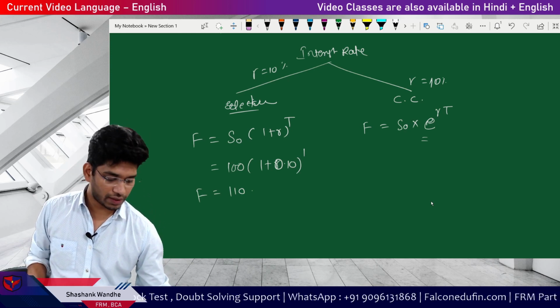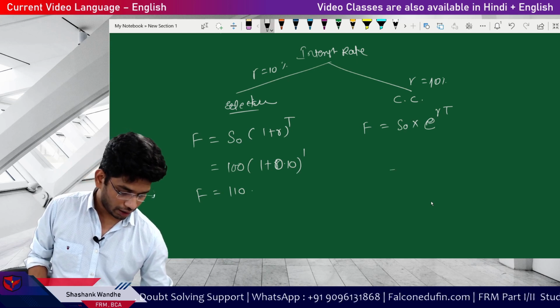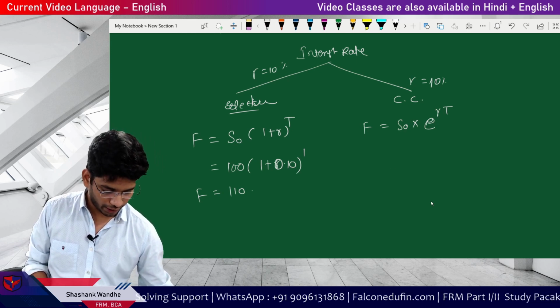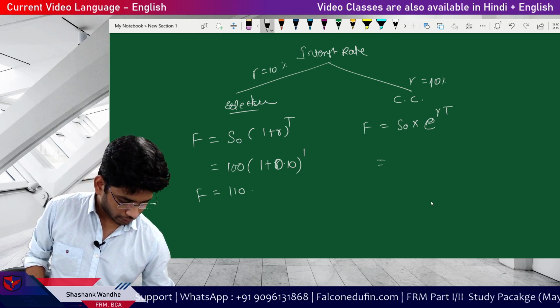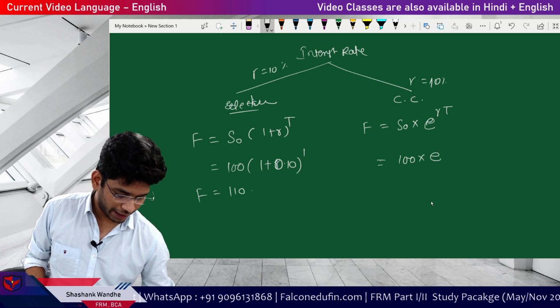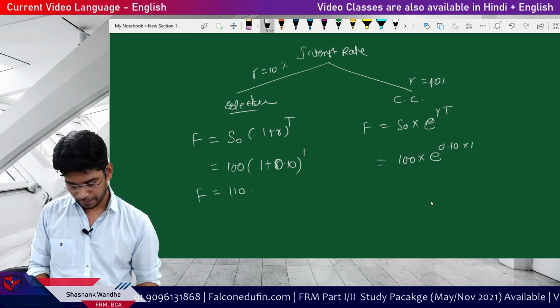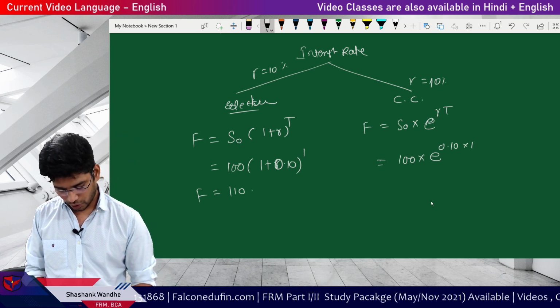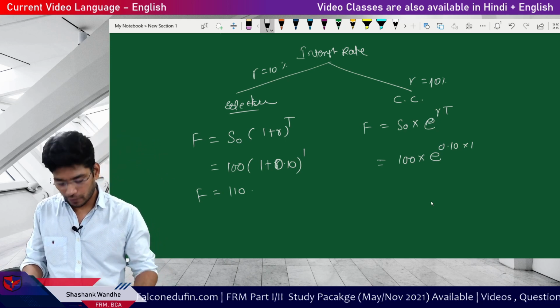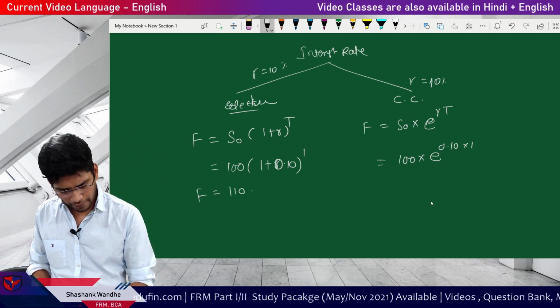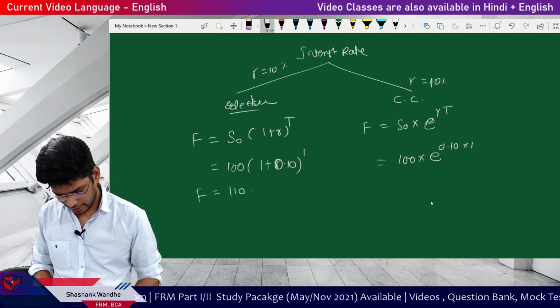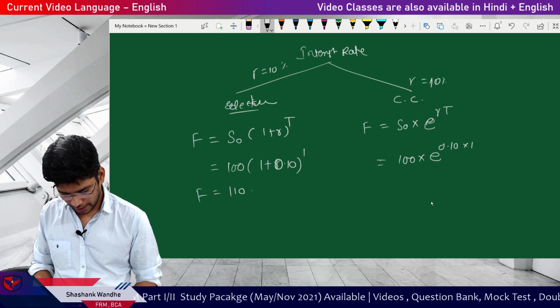Now what if the interest rate is the continuously compounded rate? Then in this case you have to take 100 multiplied by e to the power r multiplied by t. T is 1 year, so 0.10 multiplied by 1, you don't need to multiply it by 1, and then you have to simply take the exponential and then multiply it by 100.